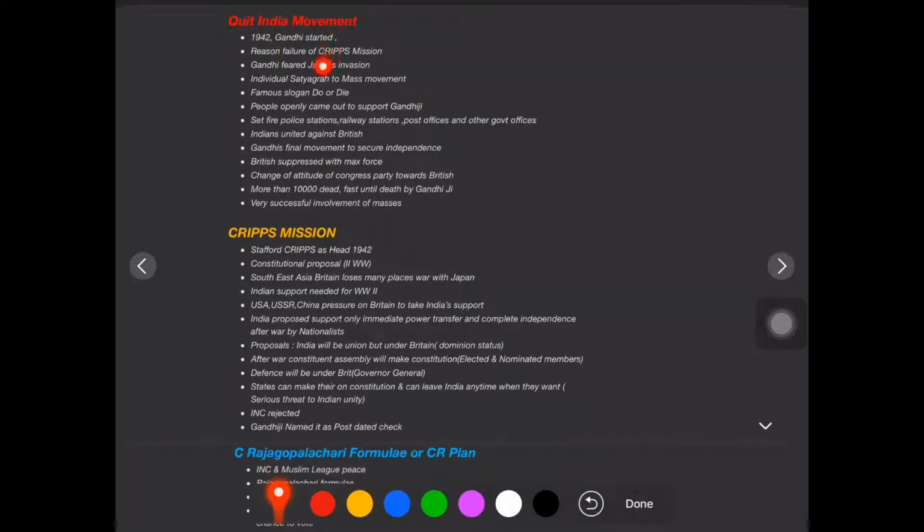So due to the failure, the reason was the failure of the Cripps Mission. Gandhiji feared Japan's invasion. He was thinking that all these years we have been under the British, and now we would have to go under Japan. So he said that since Japan's invasion is coming, the Quit India movement is very necessary because we have to be an independent country. And the shift from individual satyagraha to a mass movement: Gandhiji started first with the individual satyagraha, then it moved to a mass movement.